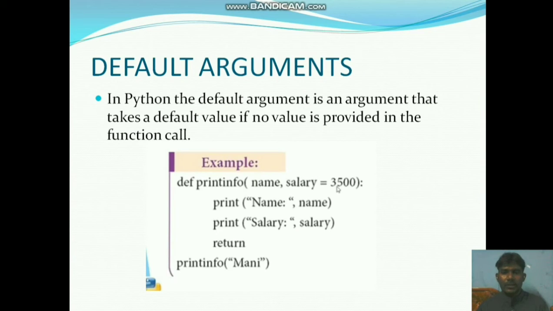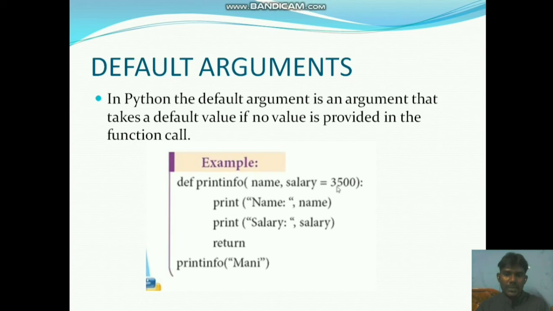Next one, default arguments. Default arguments means that on the argument side we don't give any value. When we call a function without passing a value, it takes the default value. Let's see an example. In Python, a default argument is an argument that takes a default value if no value is provided in the function call. Whenever we call the function with no value in the arguments, it takes a default value.